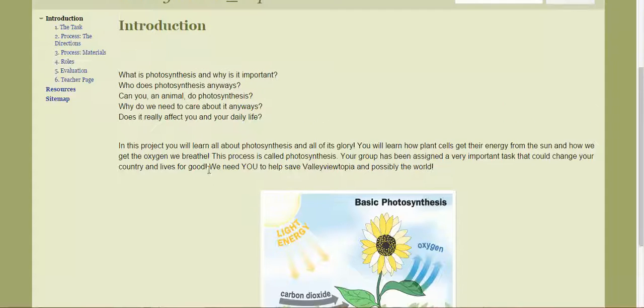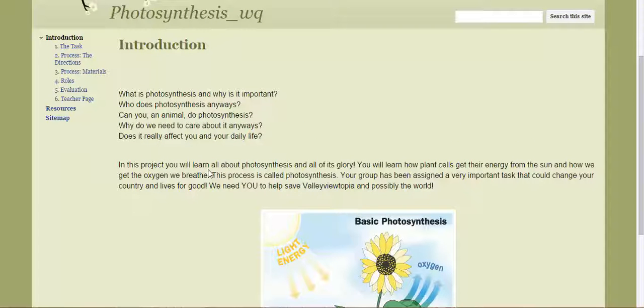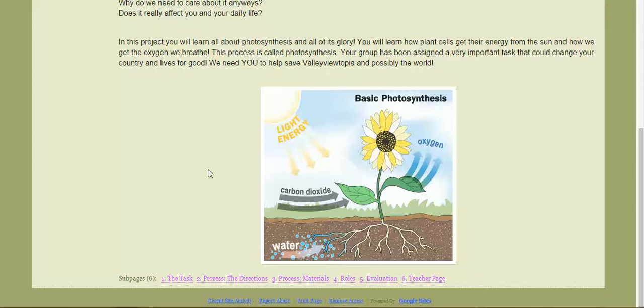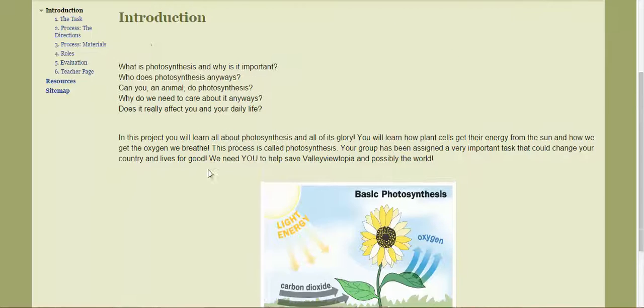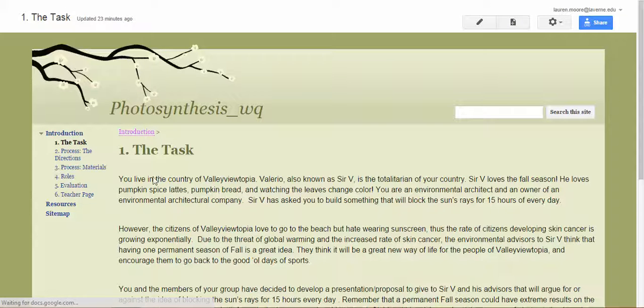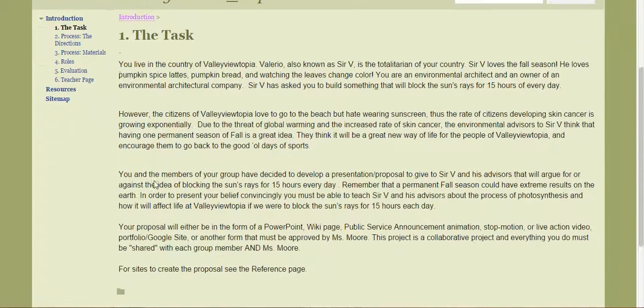So the introduction portion talks about photosynthesis, why it is important, and what they'll actually be doing. And then I have this lovely picture of photosynthesis just to remind them of what photosynthesis actually is. Under the introduction, there are subpages. The first subpage is the task. Now the task actually talks about what they're going to be doing.